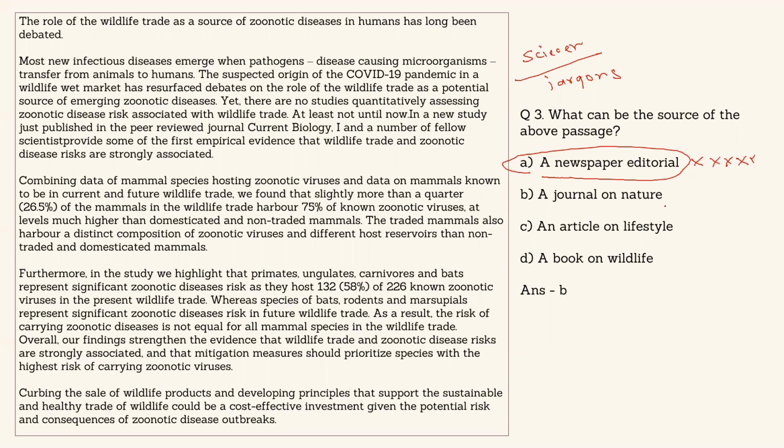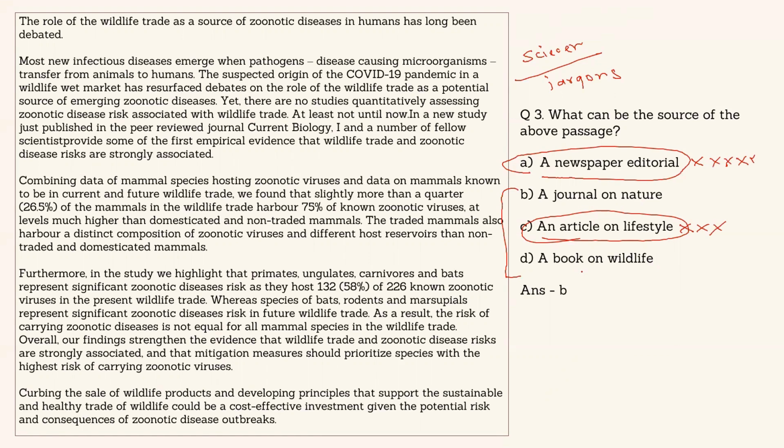A journal on nature. Well, such kinds of questions are always difficult to mark. We have to eliminate and think. I don't have any reason to mark it, and I don't have any reason to eliminate it right now. An article on lifestyle. Obviously, this is not about the lifestyle of people. So this cannot be the answer. A book on wildlife looks like another tempting option. So I am now left with B and D. So always in such kinds of questions, guys, eliminate what cannot be the answer and then start thinking about what we are left with. So whether it is a journal on nature or a book on wildlife, what do you expect?